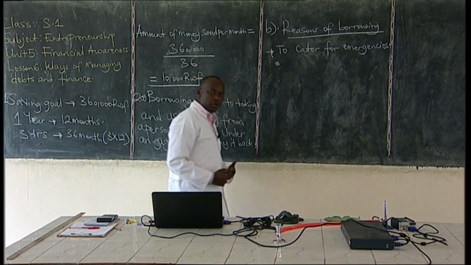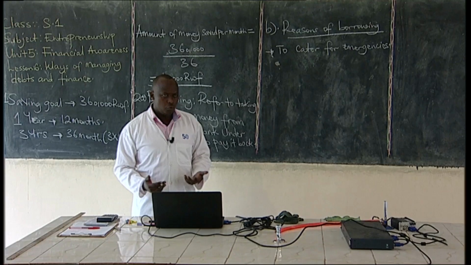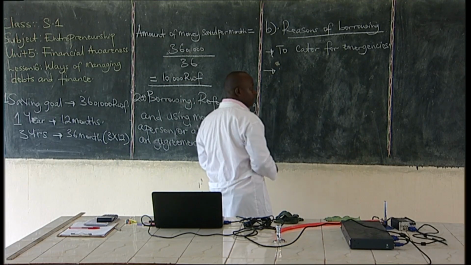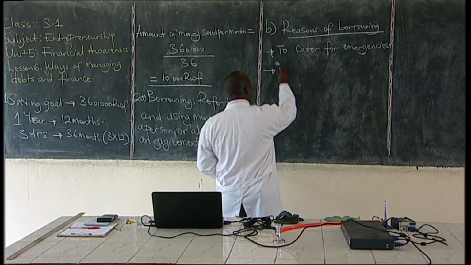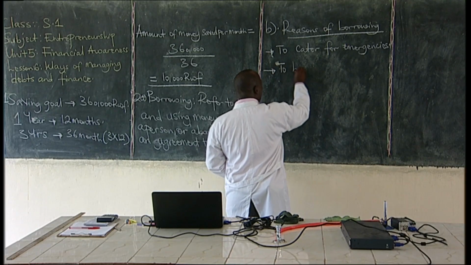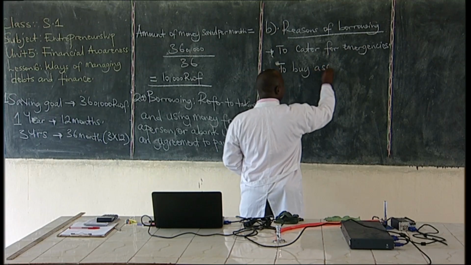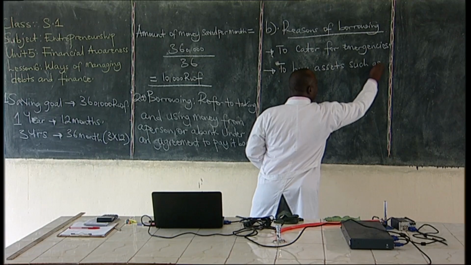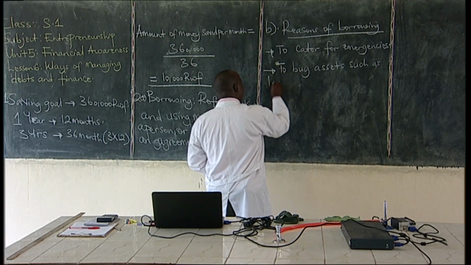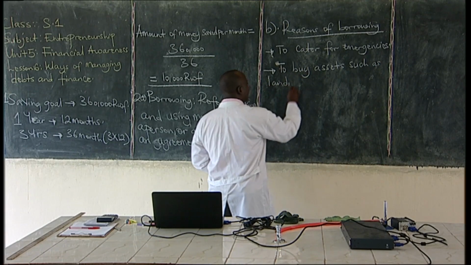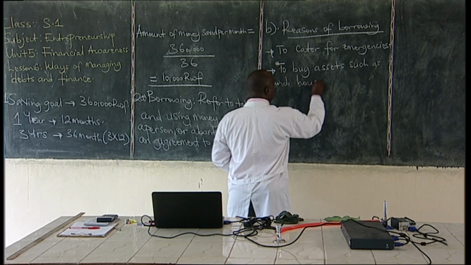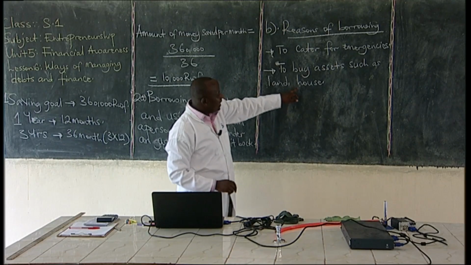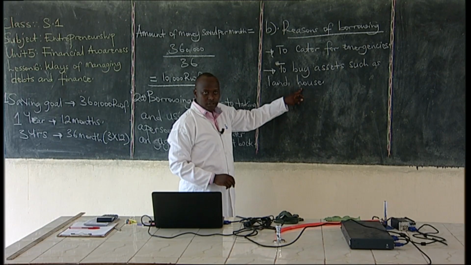The second reason why we borrow is to buy assets, such as land and a house.